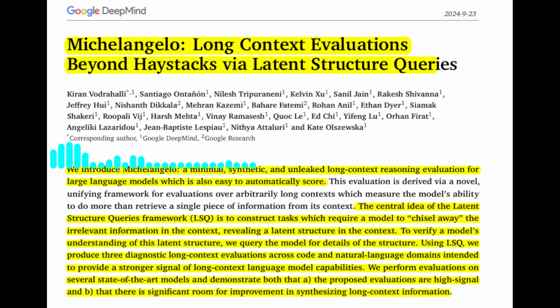The paper presents 3 tasks: latent list, multi-round coreference resolution, MRCR, and IDK. Latent list involves a sequence of Python list operations where the model needs to predict the final state of the list. MRCR tests the model's ability to understand ordering and identify specific pieces of writing within a long conversation. IDK assesses whether the model can determine when it lacks the information needed to answer a question.